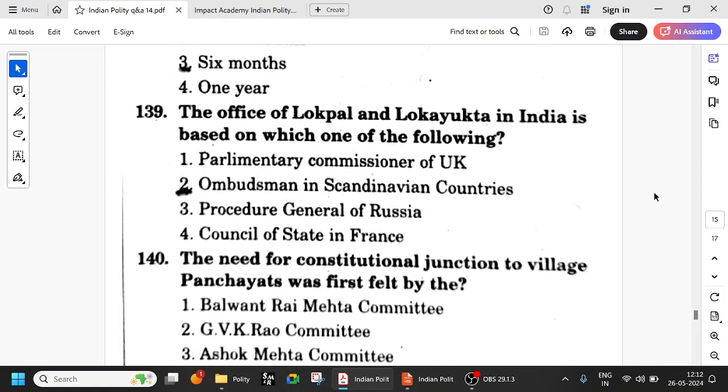So the office of Lokpal and Lokayukta in India is based on which of the following? Ombudsman in Scandinavian countries. Okay, so in the Scandinavian countries, there is this concept of ombudsman.